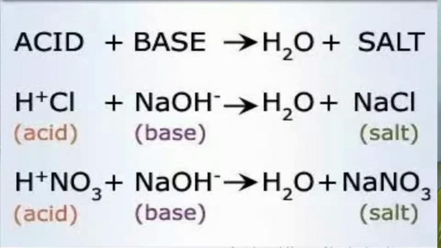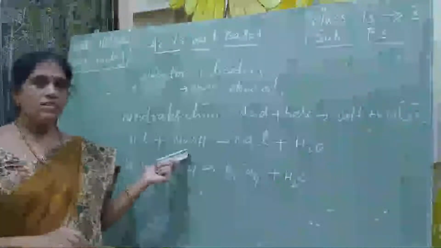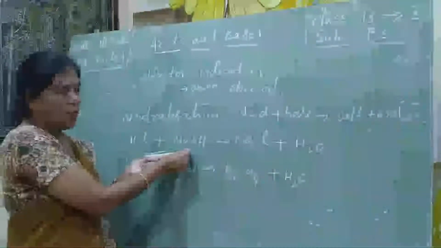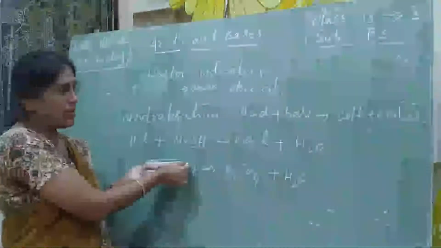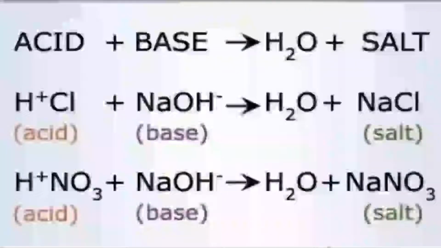Acid reacts with the base, gives out salt and water. That reaction we call the neutralization reaction. Coming to the example for neutralization reaction, I am taking the strong acid HCl. HCl is the example for acid. Sodium hydroxide is the example for base. When these two react, we get common salt, NaCl, and water.